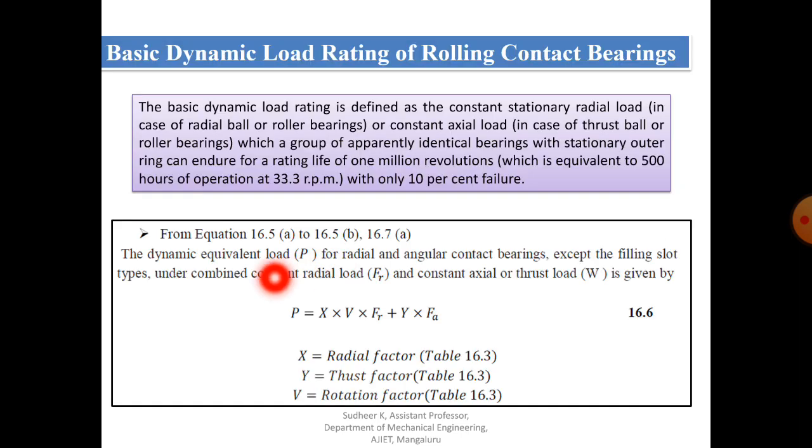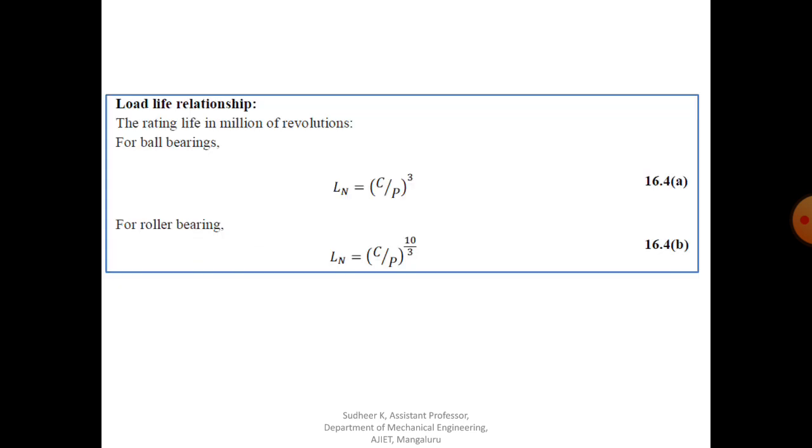So P can be calculated with the help of equation 16.6, so that you can find the rated bearing life, that is nothing but Ln. Usually we consider L10. L10 means 90% survival we are going to consider, and predicting 10% failure. So that is nothing but rated bearing life. Usually we consider Ln in terms of million revolutions. So you have to consider Ln.